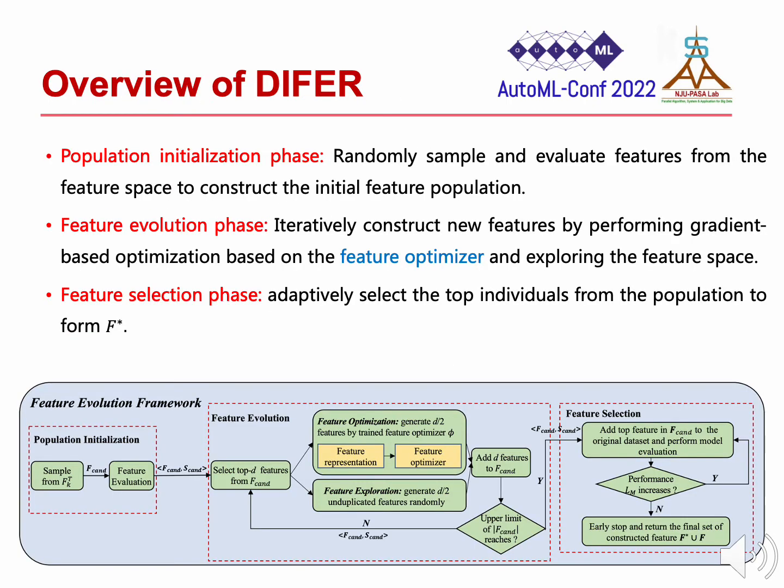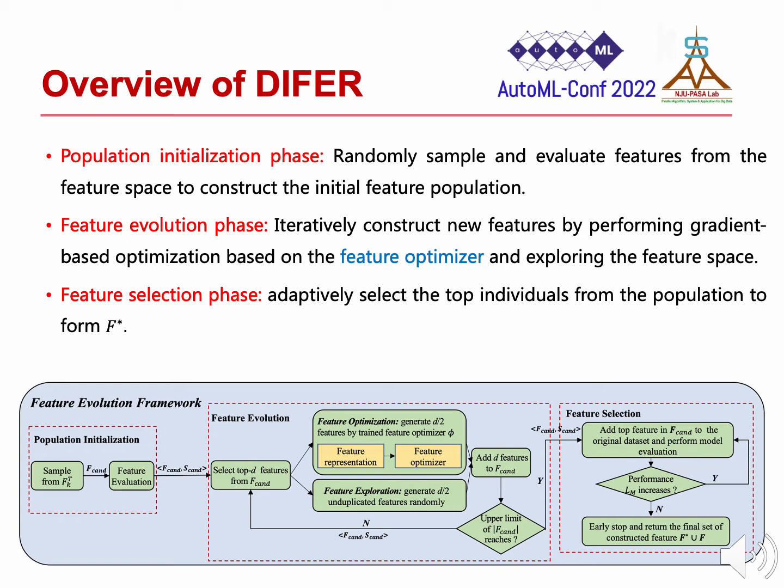As shown in the figure, we propose an evolutionary framework to achieve AutoFE. Overall, DIFER is divided into three phases. First is the population initialization phase. DIFER randomly samples and evaluates features from the feature space to construct the initial feature population.